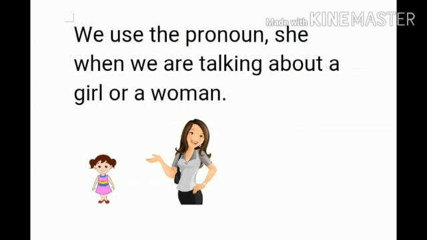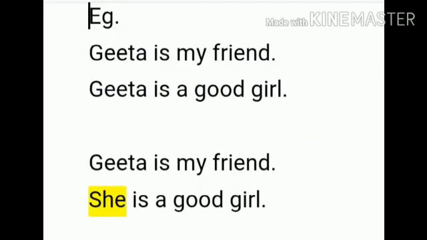We use the pronoun she when we are talking about a girl or a woman. Example, Geeta is my friend. Geeta is a good girl. Instead of repeating her name again in the second sentence, we can replace the noun Geeta with a pronoun. So let's see the sentences again. Geeta is my friend. She is a good girl.